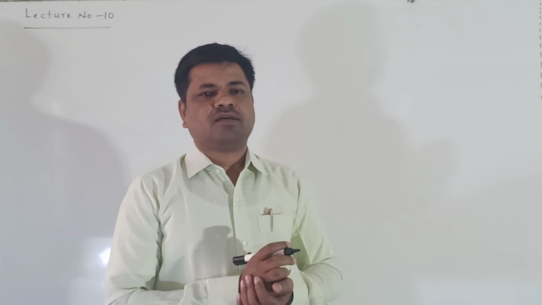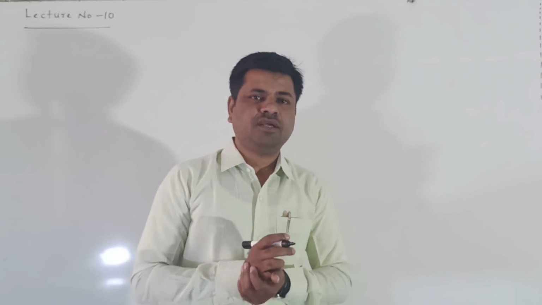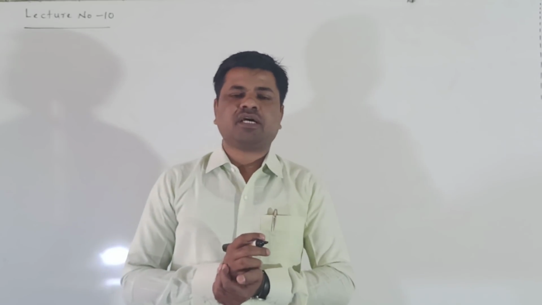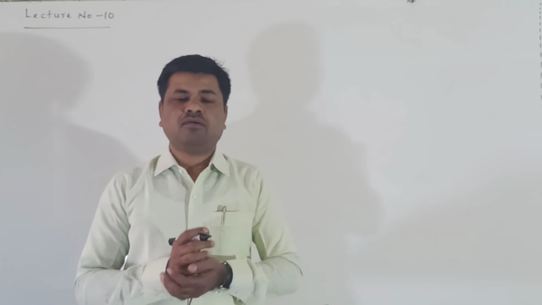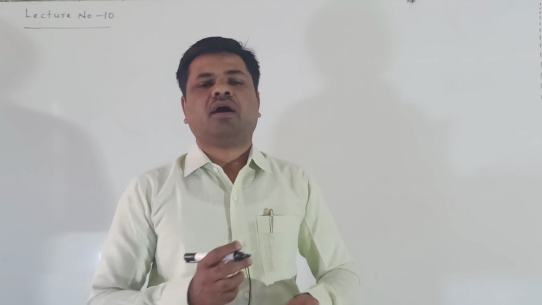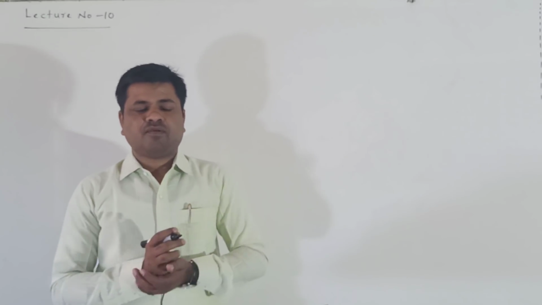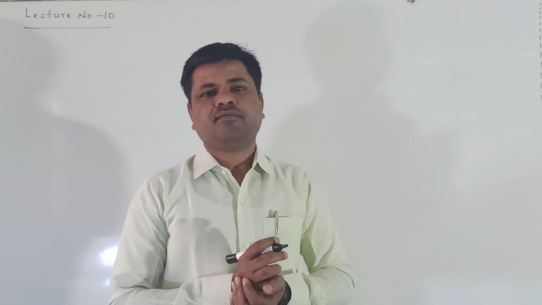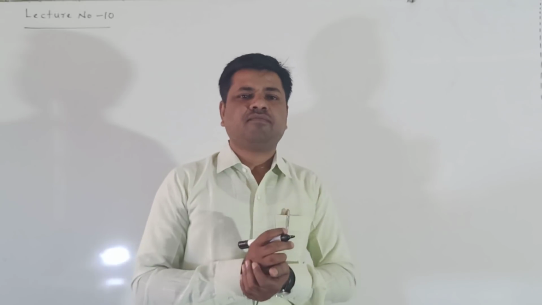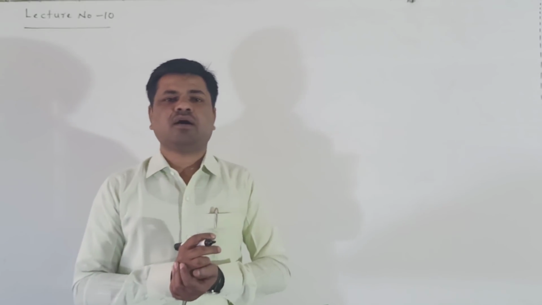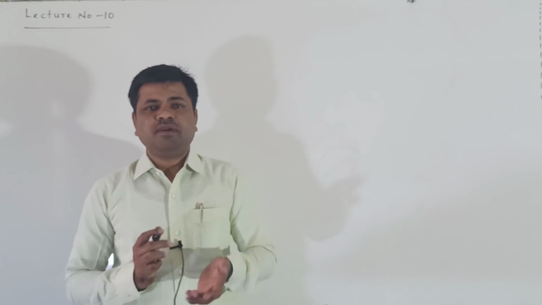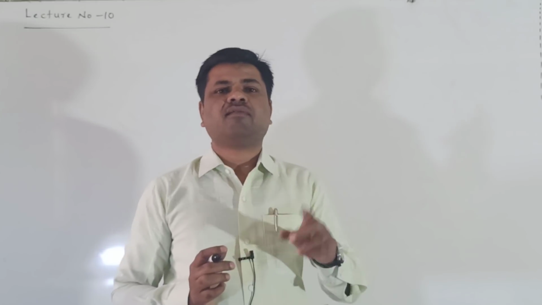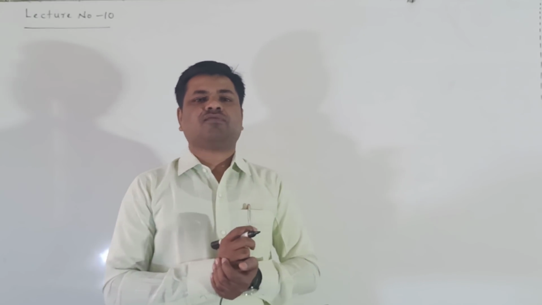Now, what is the orbital velocity? It means the velocity given to the satellite to put it in its orbit around the earth is called orbital velocity. Using this velocity, the satellite revolves around the surface of the earth. The satellite is revolving under the effect of gravitational force.